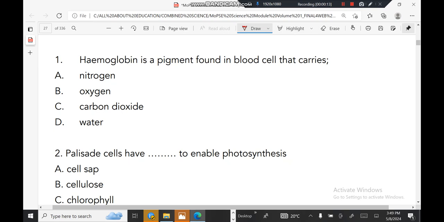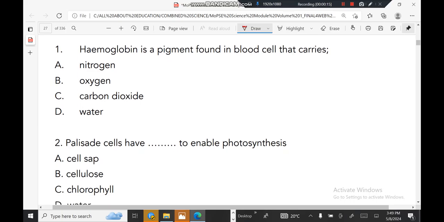My questions will come, and obviously the questions you will see are in your final examination. Number 1 question that we have says hemoglobin is a pigment found in blood cells that carries. The purpose of the hemoglobin found in the red blood cells is to carry oxygen, which makes B the correct answer.